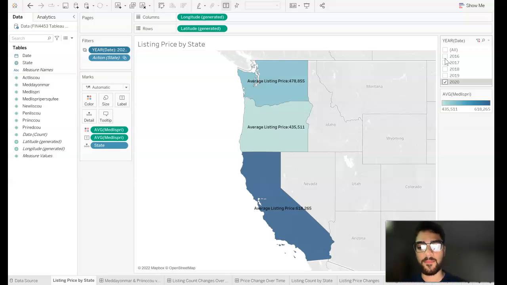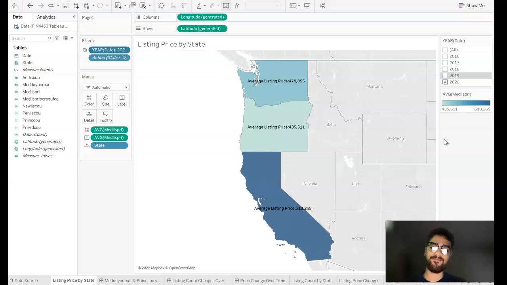The minimum wage is higher, so you're going to see higher jumps of prices compared to Oregon and Washington. However, if we take a look at the jump from 2019 to 2020, California is at a 567,000 average listing price in the state. So from 2019 to 2020, you see that it jumped significantly, almost $40,000 to $50,000 here.